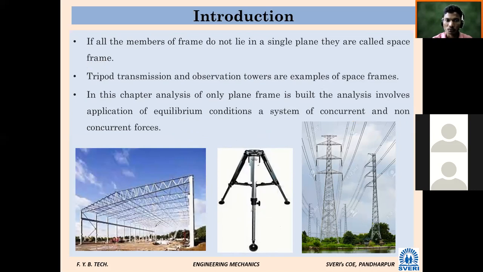Then there are two types of frames: the first one is the plane frame, and another one is the space frame. If all the members of the frame lie in a single plane, it is called a plane frame. When all the members of the frame are not lying in a single plane, it is called a space frame. It is as simple as this. In this chapter, whatever frames we are going to study or analyze will be only plane frames. Space frames we are not going to study.